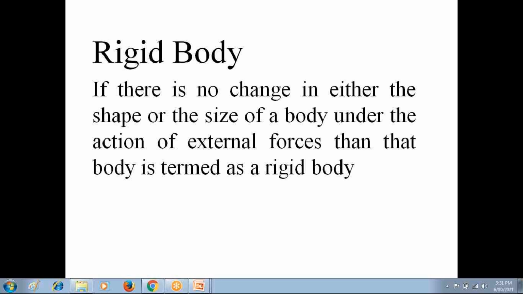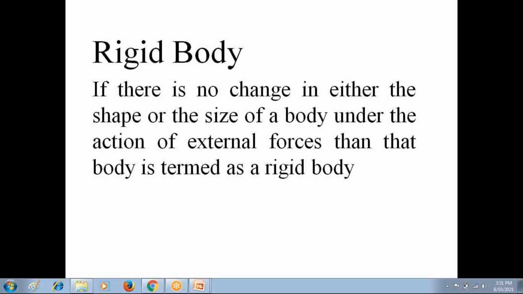So that is the definition. If there is no change in either the shape or size of a body under the action of forces, not 1 or 2 forces, but any number of forces, 10, 20, 30, whatever it may be, when there is no change in either the shape or size of a body under the action of external forces, then we call the body a rigid body.